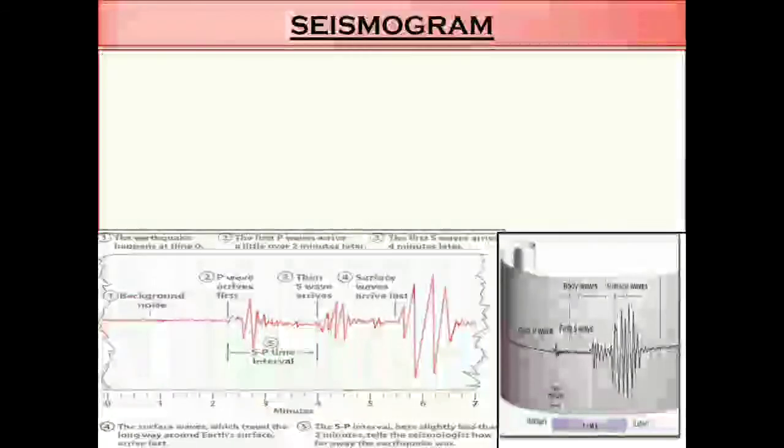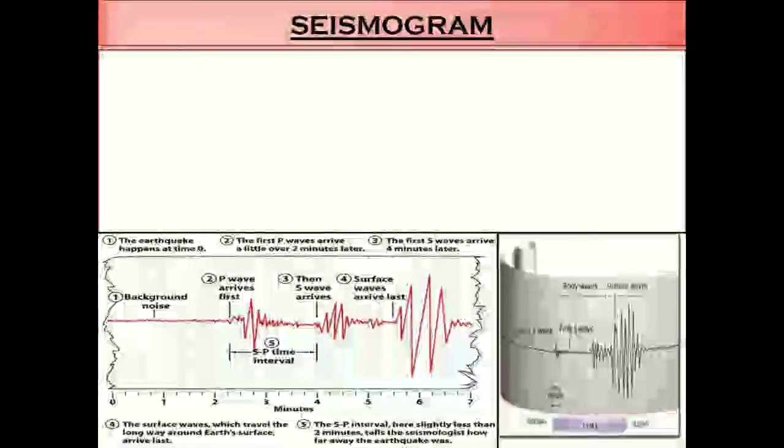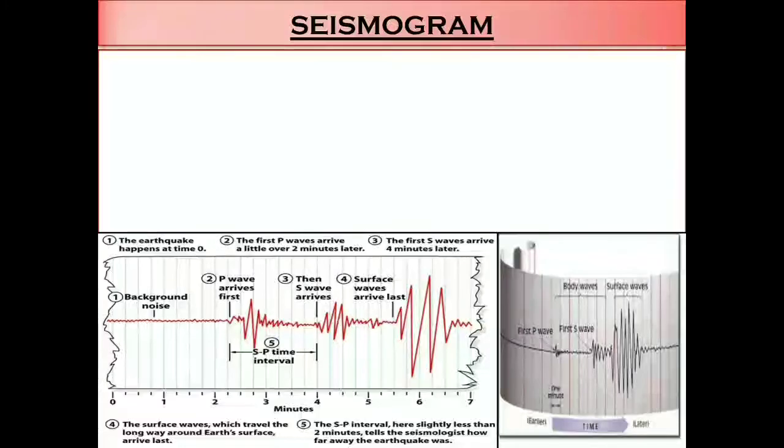Let's see what is a seismogram. Here you can see a picture of a seismogram. These are the result of the earthquake. In the picture you can very clearly see that the timing is shown, magnitude is shown, then a P wave arrived first, then the S wave. You can see it here in the picture.